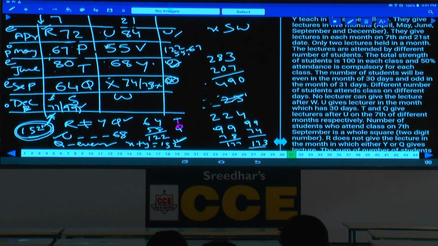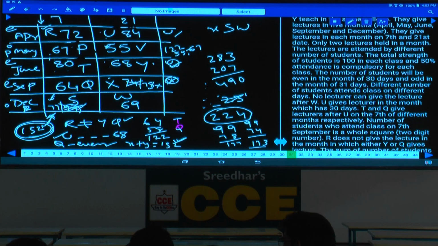If you take S and W difference as 8, then what could be the total possibility of this one? If this cannot be 99, then what is the total value here? Now this 224 must be divided among these, and between two the difference must be 8, and the next one must be either 74 or 78. Hence what is the number here? This will be 69, then this will be 78, then this will be 77.